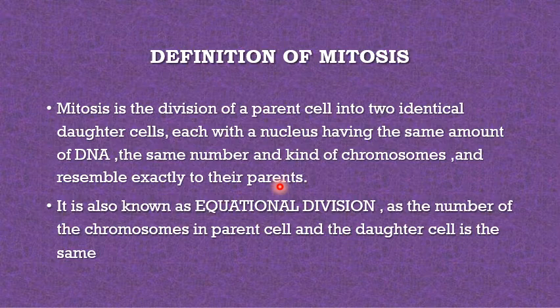So it is known as equational division. Why? Because the number of chromosomes in the parent cell and the daughter cell is the same.